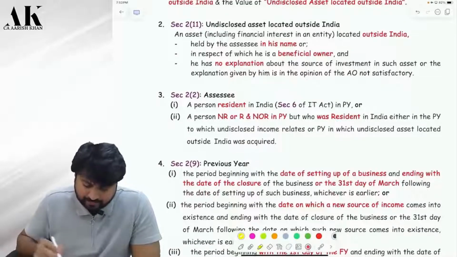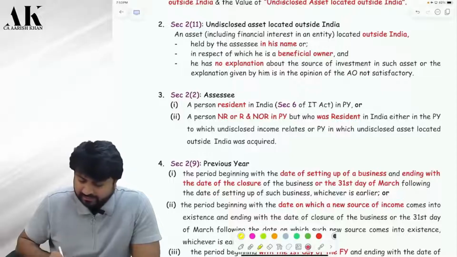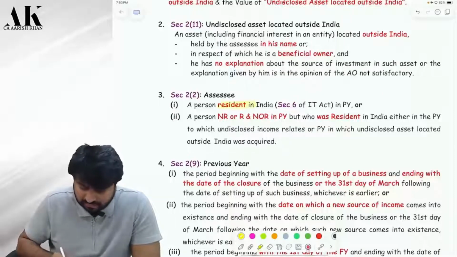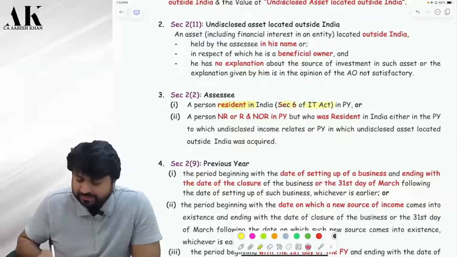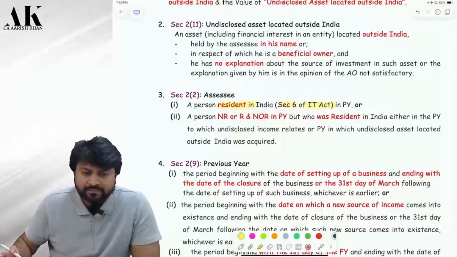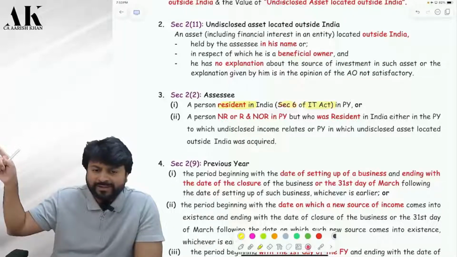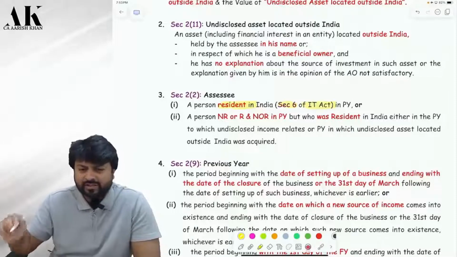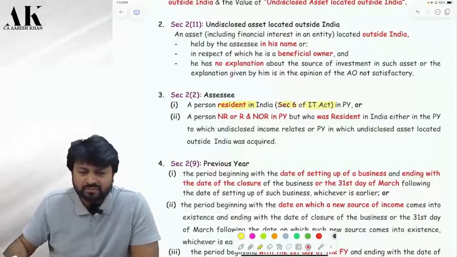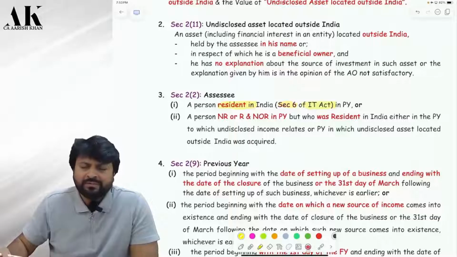Assessee is a person resident in India as per section 6 of the Income Tax Act in the previous year. So you have to refer to section 6 of the Income Tax Act, whatever we have done there. We are aware of the provisions of residential status or not?